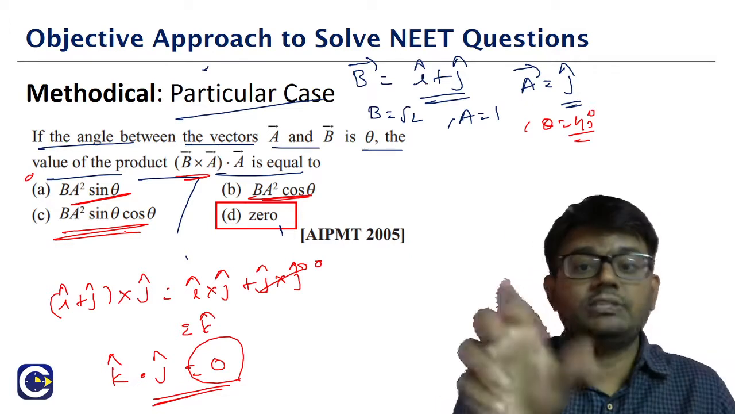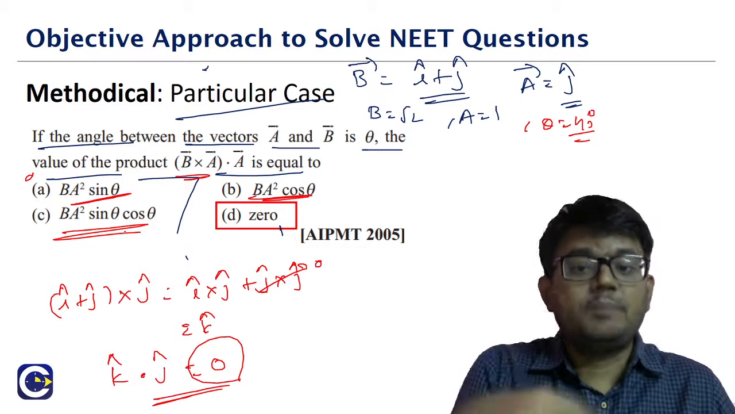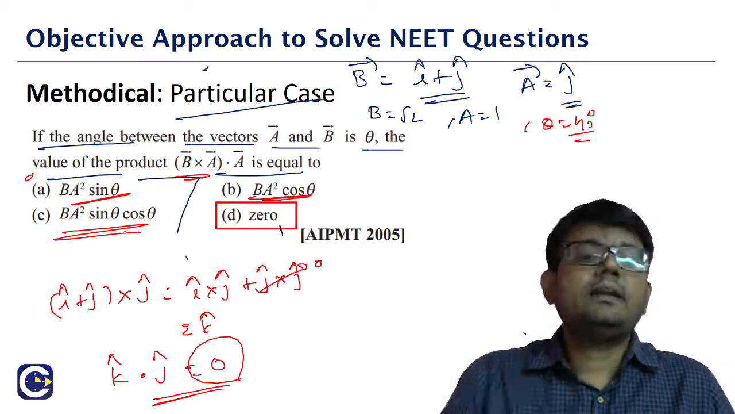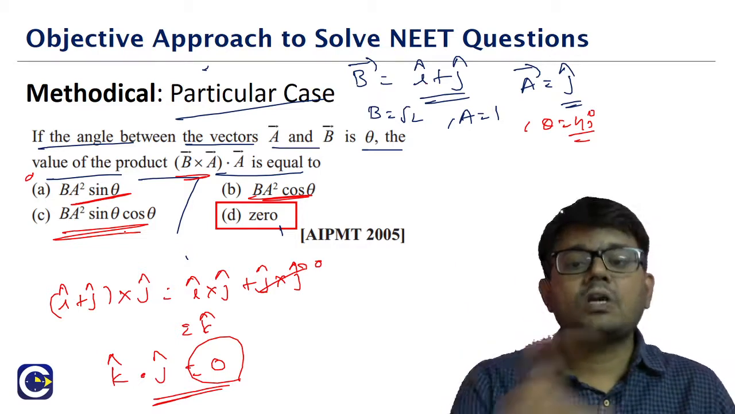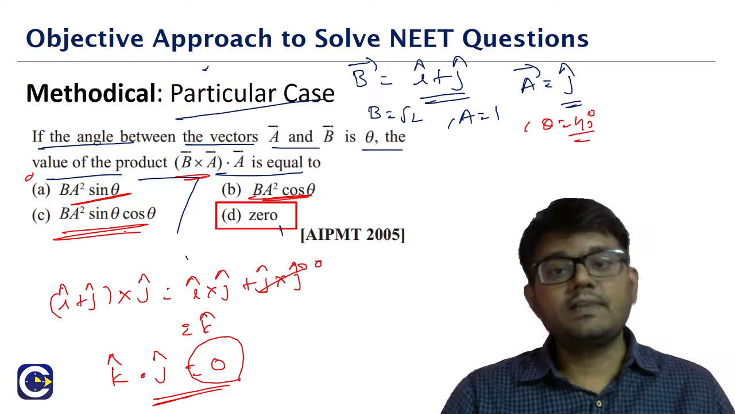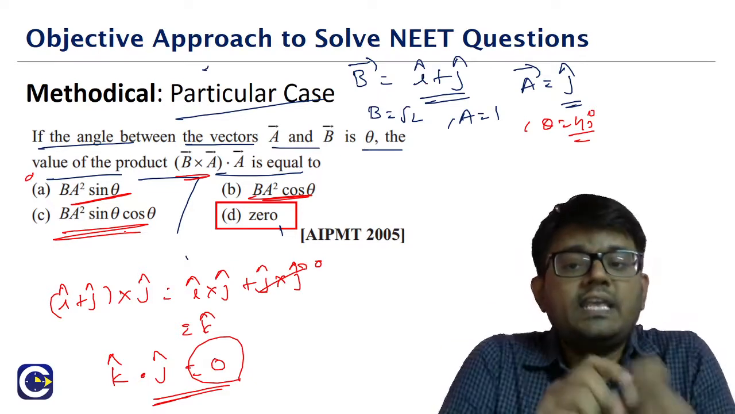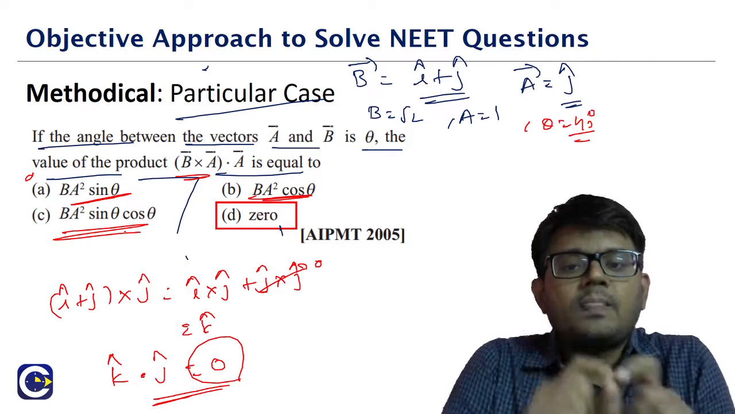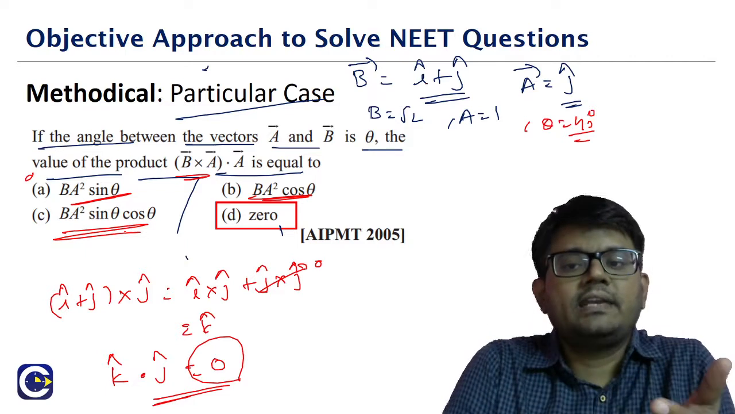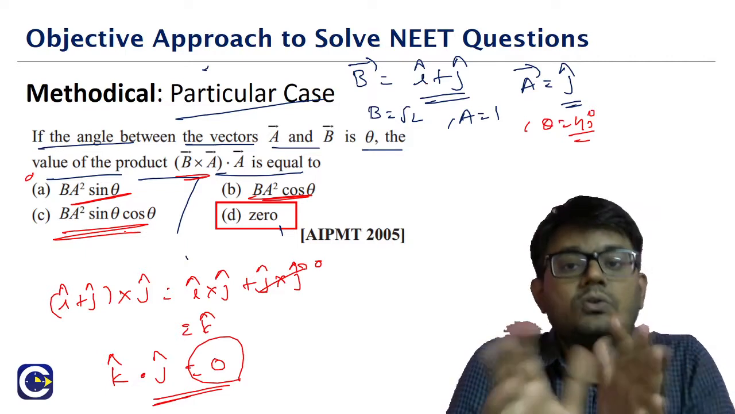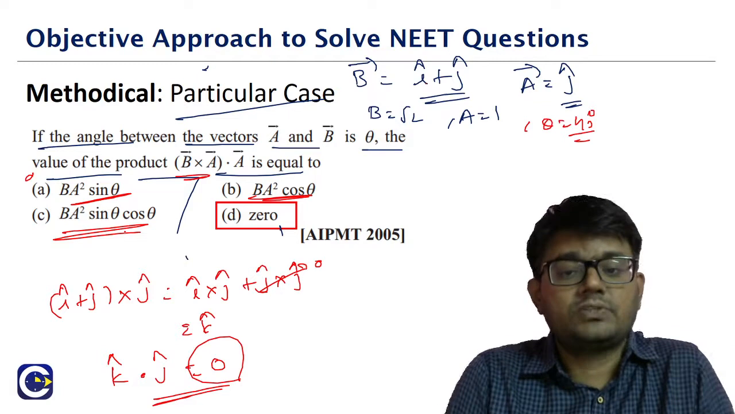So when you have a question in the variables, we can take a particular case like this, and then we will be able to check which of the 4 options is able to give us the correct answer. Now in the particular case method, if you choose a very simple particular case, like I can take b is equal to i, a is equal to j, I can go for very simple values.